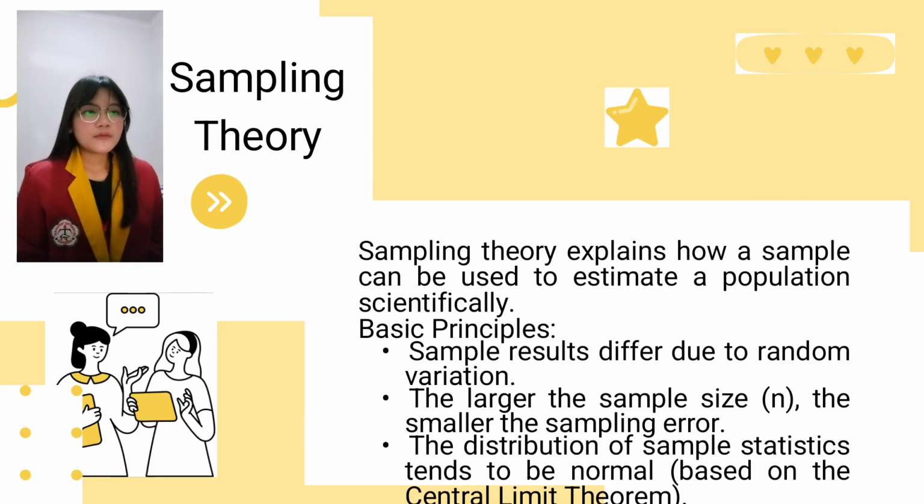Sampling theory. Sampling theory explains how a sample can be used to estimate a population scientifically. Basic principle: sample results differ due to random variation. The larger the sample size, the smaller the sampling error. The distribution of sample statistics tends to be normal, based on the central limit theorem.